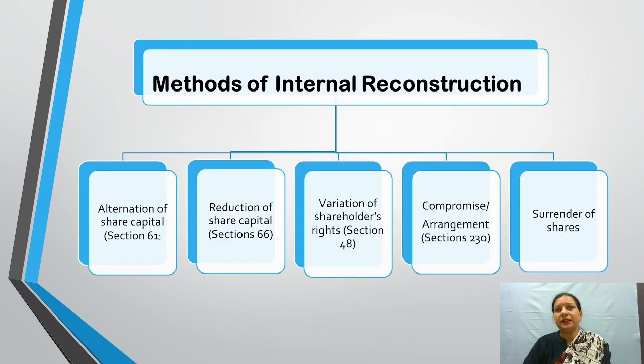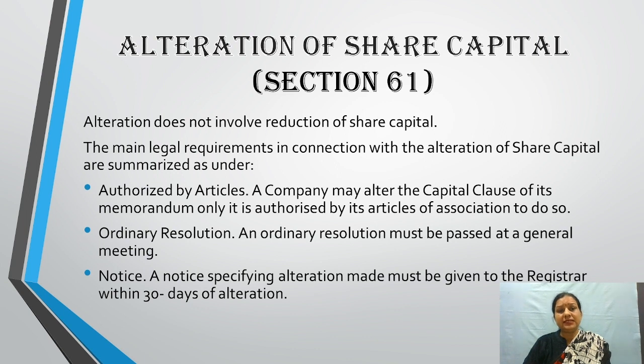Now, methods of internal reconstruction. There are different methods for internal reconstruction. These are alteration of share capital, which is covered under Section 61 of the Companies Act, reduction of share capital, Section 66, variation of shareholders' rights, Section 48, compromises and arrangements, Section 230, and surrender of shares. Now, in this presentation, I'm going to discuss one method of internal reconstruction, that is alteration of share capital, that is covered under Section 61.